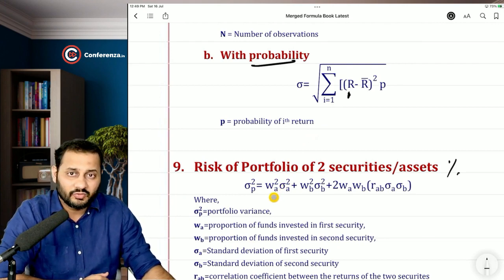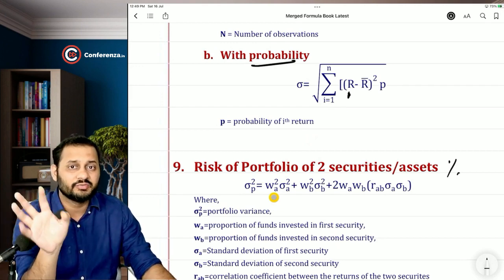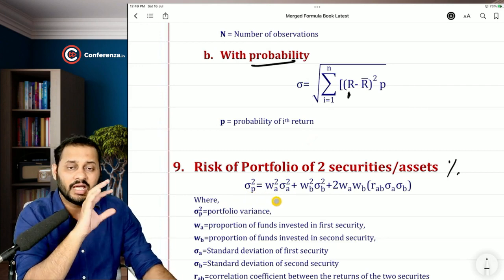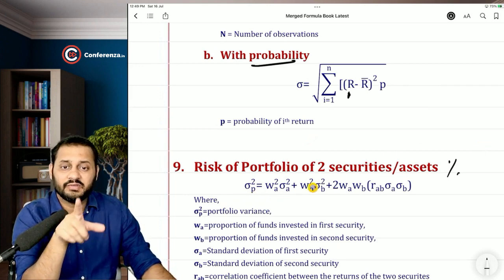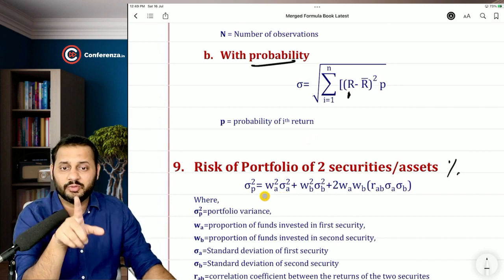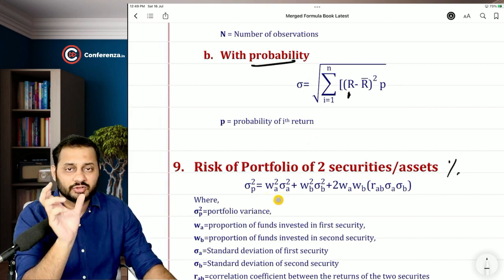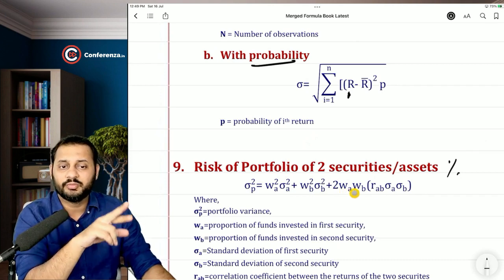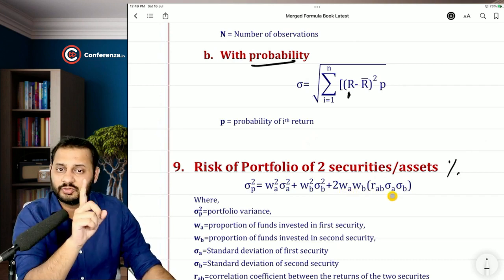In the value at risk or VAR chapter, the risk management chapter, we didn't use any kind of weights because we were calculating the variance in currency. While we have to calculate the variance in percentage, we will have to use those weights. So weight of A into standard deviation of A, whole square, plus weight of B into standard deviation of B, whole square, plus 2 into weight of A, weight of B, standard deviation of A, standard deviation of B, correlation coefficient of AB.